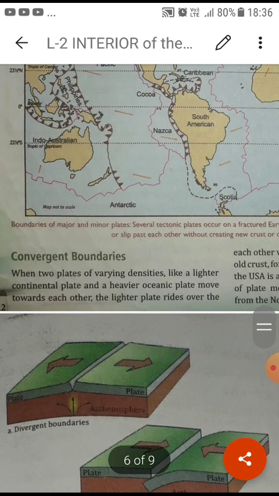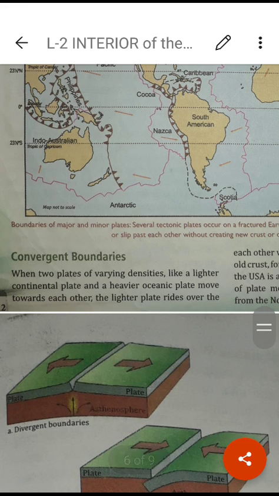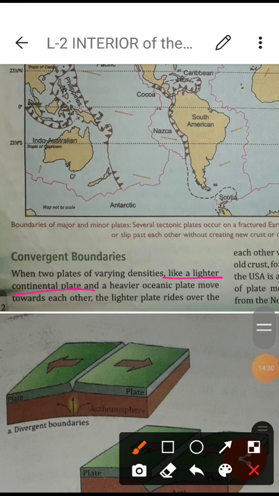Now the first one is the convergent boundaries. Convergent means when one boundary is colliding with another one. What happens when two plates, one the lighter one and one the heavier one, are coming to each other?